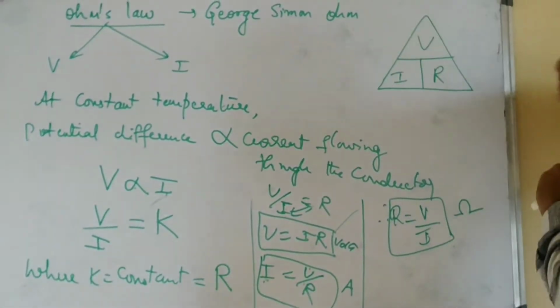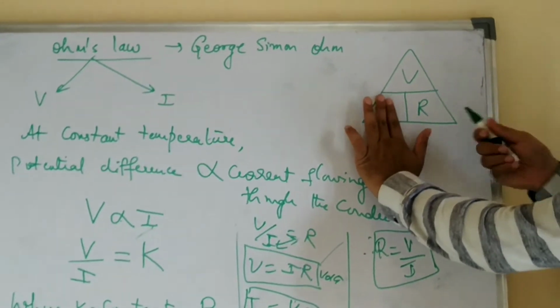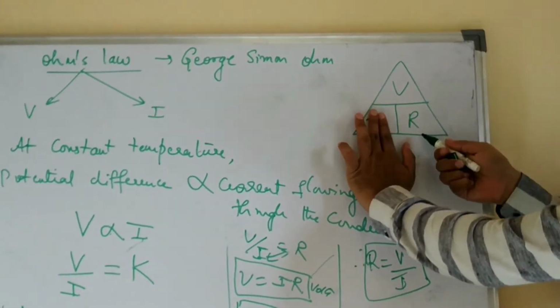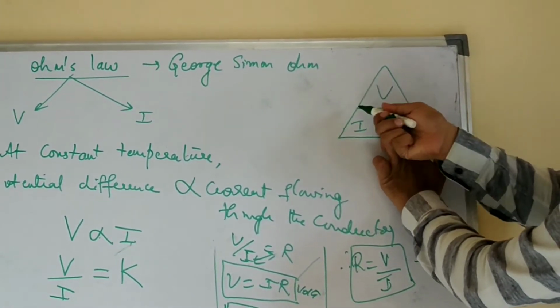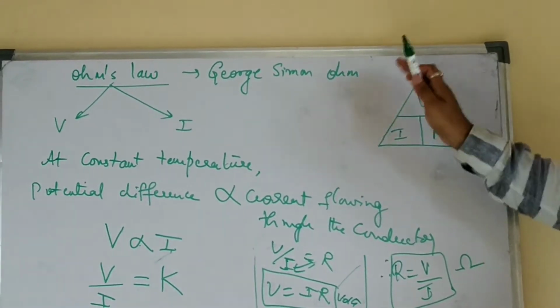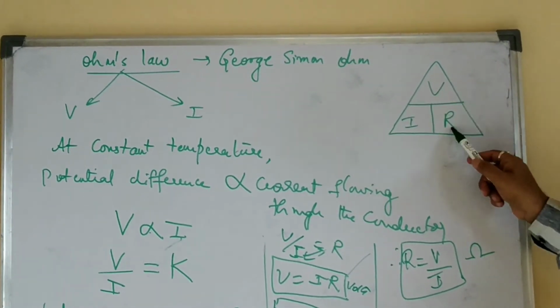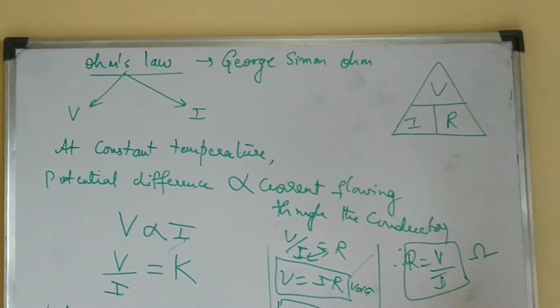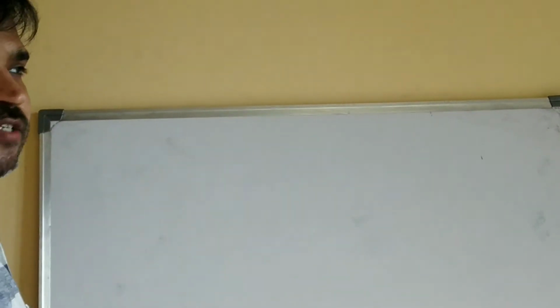V is equal to what? I into R. Simple. Now we want to get the formula for I. Close this I. I is equal to V by R. Now we want to get the formula for R. Close this R. R is equal to V by I. So if you draw this triangle and write V I R, then you can easily get the formula. Okay. Now we were in the process of Ohm's law and we obtained three formulas. V is equal to IR, I is equal to V by R, R is equal to V by I. Look at the third formula.